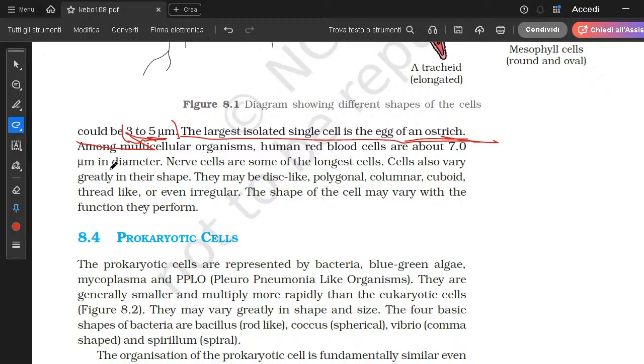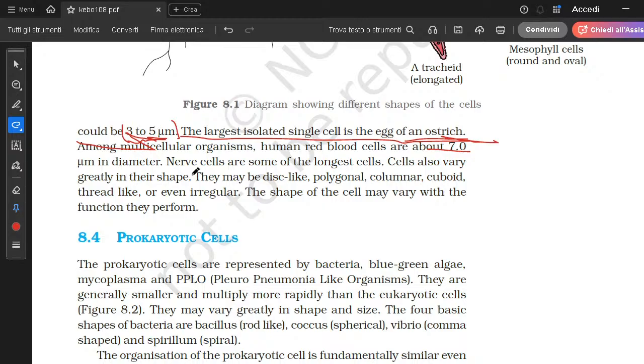Among multicellular organisms, human RBCs are about 7 micrometer in diameter. Nerve cells are some of the longer cells. So there are four types of cells which have different properties. One is the smallest, one is the largest, one is a normal size cell, and one is the longest cell. These are different sorts of cells, and all of them have different functions.